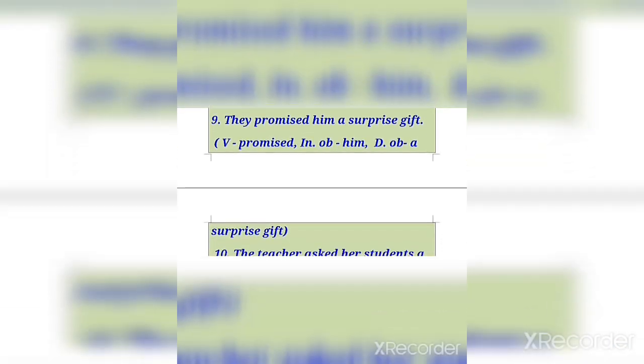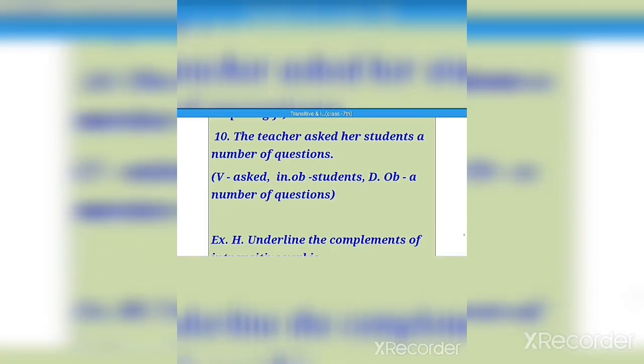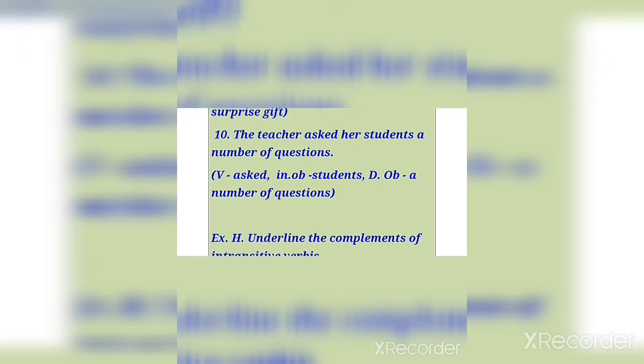Number 9, they promised him a surprise gift. Okay, so here promised is the verb, indirect object is him, and direct object a surprise gift. 10 is the teacher asked her students a number of questions. Okay, verb is asked, indirect object students, direct object is number of questions.